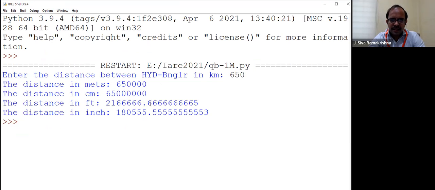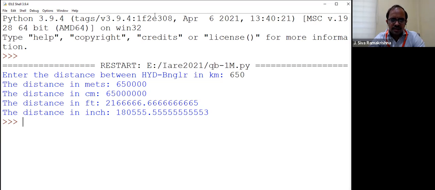After the decimal, I am getting so many numbers. I want to restrict this to 2 digits or 3 digits, like ceiling or rounding. How to do that? You can take it as an assignment: after the decimal, how to round this off to 2 or 3 digits only. Are you able to see the output?